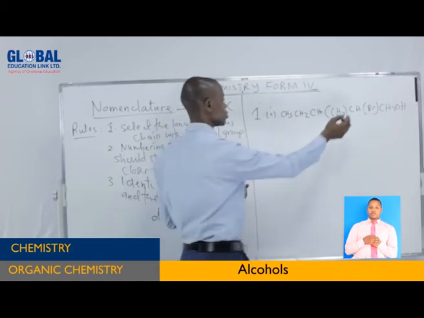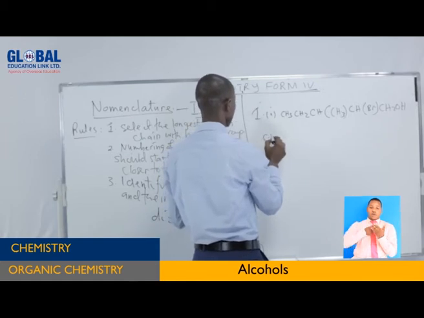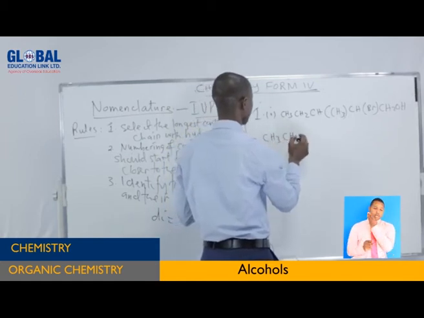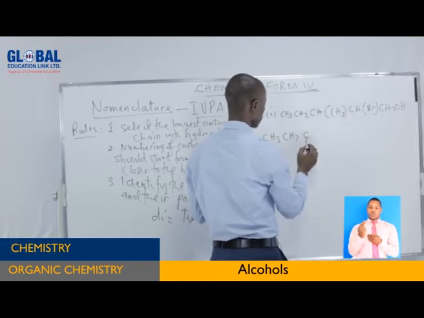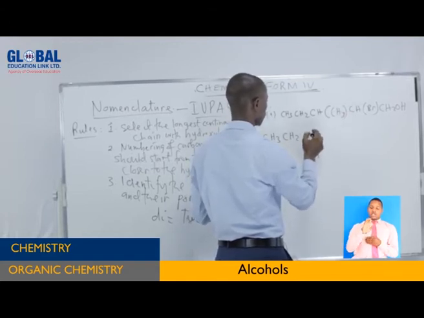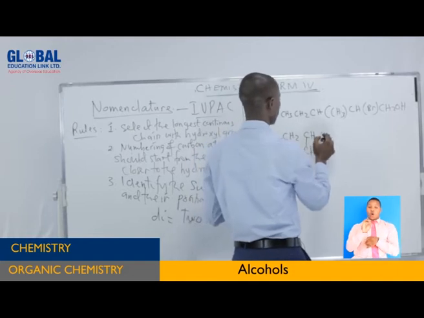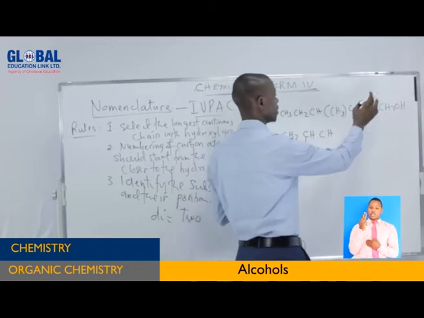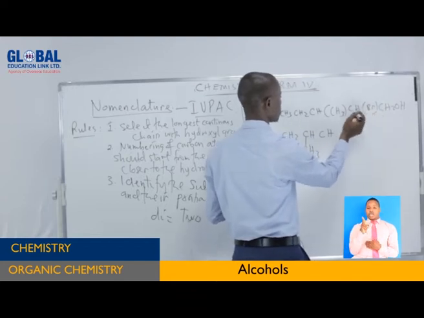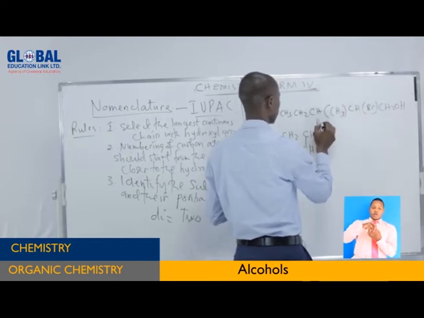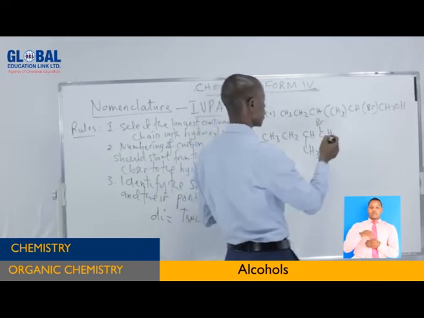So this one is also written in this way: CH3, CH2, C. This methyl group in bracket is bonded to this carbon atom. Then H. Now this bromide group here in bracket means it is bonded to this carbon here. Very simple like that one.